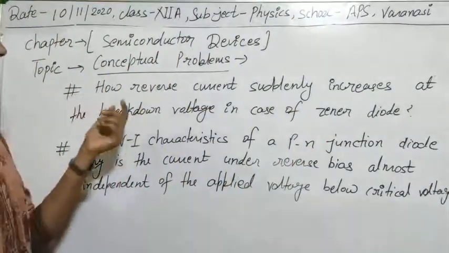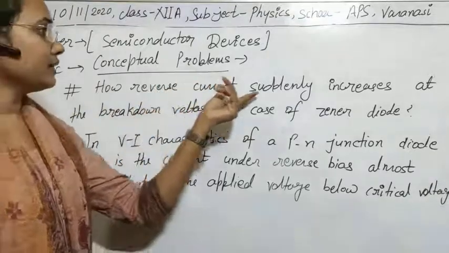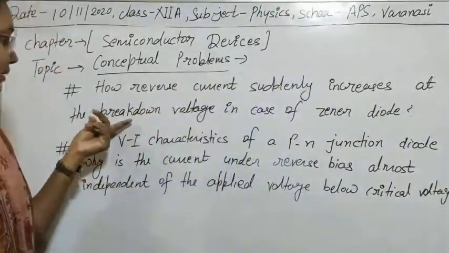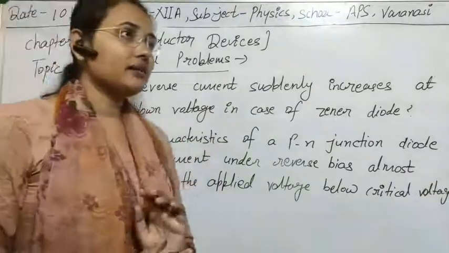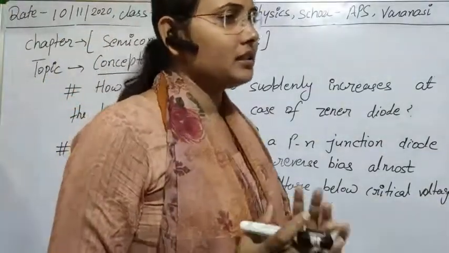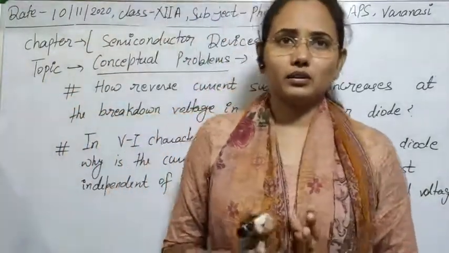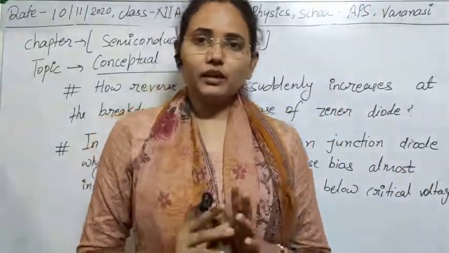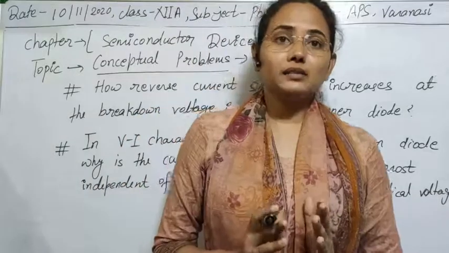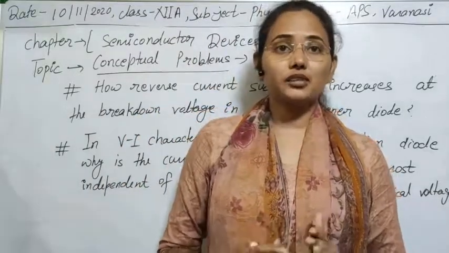So the question is: how does reverse current suddenly increase at the breakdown voltage in case of a Zener diode? As you have seen, the Zener diode is a special purpose diode, which I have taught you already. In a Zener diode, the impurity doping concentration is very high.